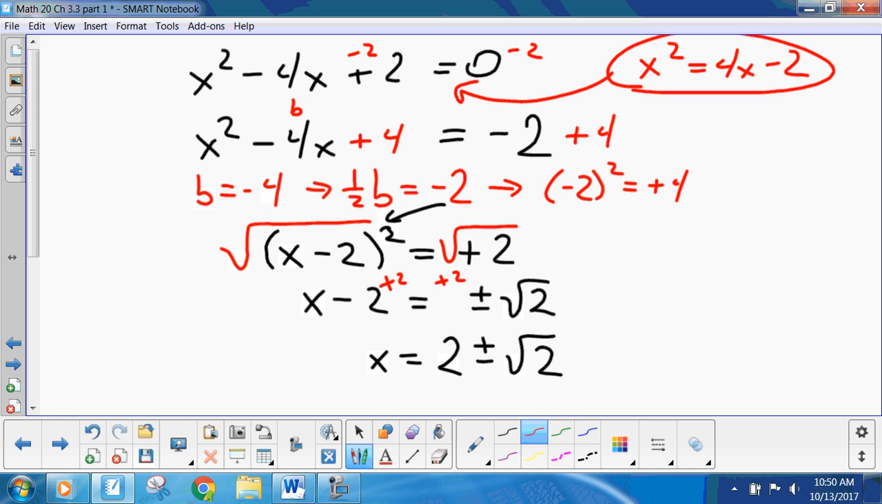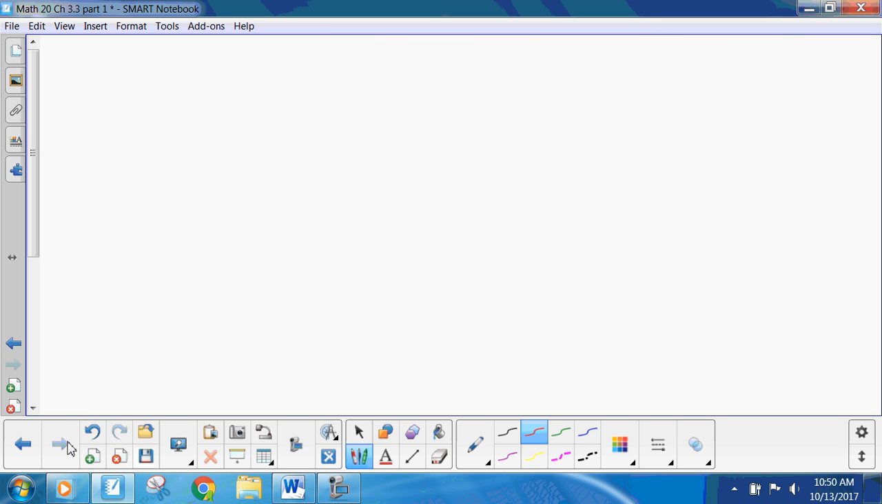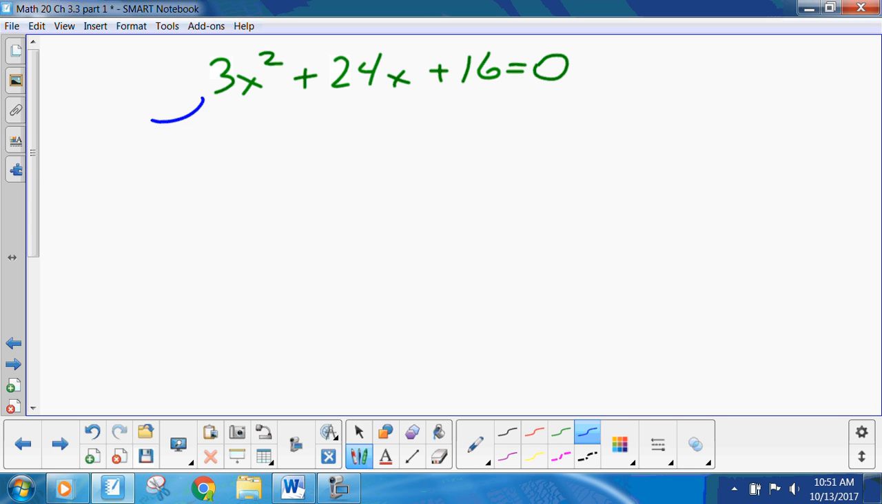What I am going to show you is what's generally considered the nasty ones. Something like 3x squared plus 24x plus 16. Now notice here, you have a number, an a value, in front of your x squared. Now for something like that, you got to factor it out. Now, let me show you, because it's not as bad as it looks.